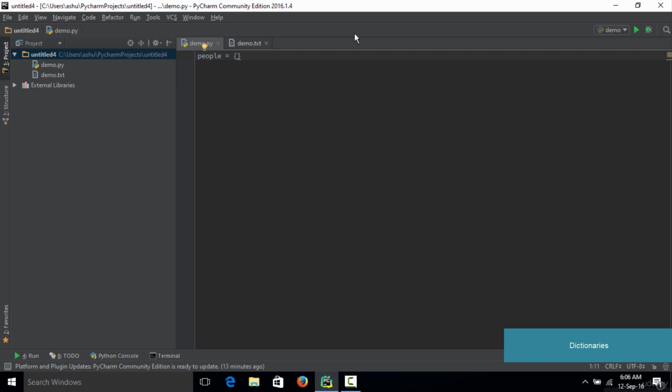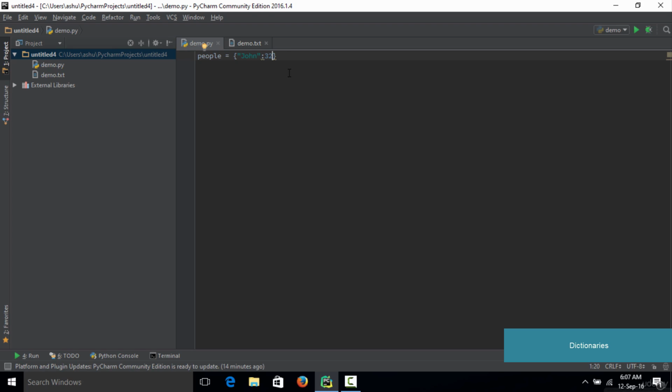Now let's say that we want to save the age values for two people. Let's say our first person is John. Let's save his name first. We type "John" here, and this thing right here is called the key. Now every key in a dictionary should have a value. We are going to define the value in terms of age. Right after this key, simply give a colon, and right after it you need to define the value of this key John. Let's say John's age is 32. So we simply type in 32 right in front of it. This is one key value pair in our dictionary.